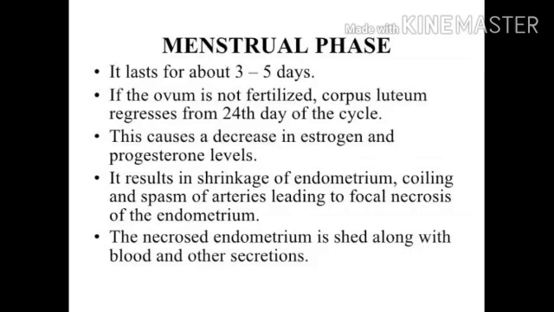Now what exactly happens during this phase? Let me explain you properly. Exactly, the menstruation cycle lasts for 3 to 5 days.